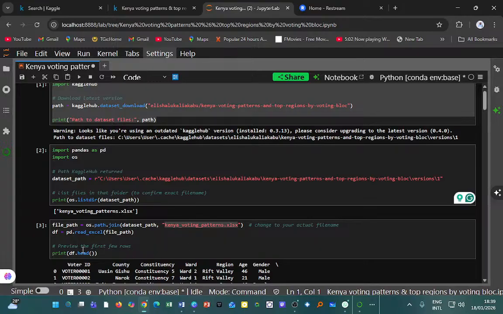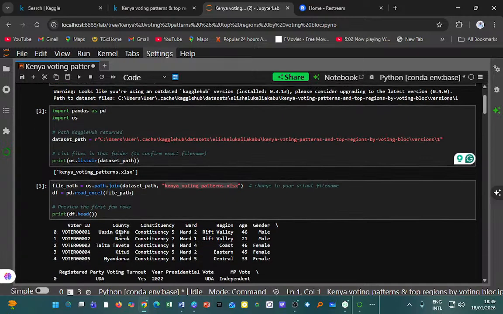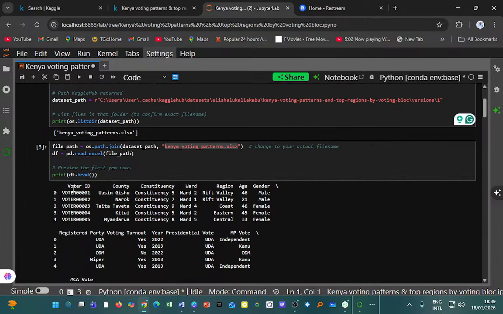Now I said I want to look at just an overview. Head should give me the first 5 entries in the data set. We see the first voter ID, and you can see this is just an identifier for the machine. It's not easy to link a person to this without a machine. Then the county the first voter comes from was Uasin Gishu. Constituency, we say 5, so the 5 is related to a particular constituency. We'll see what they are.